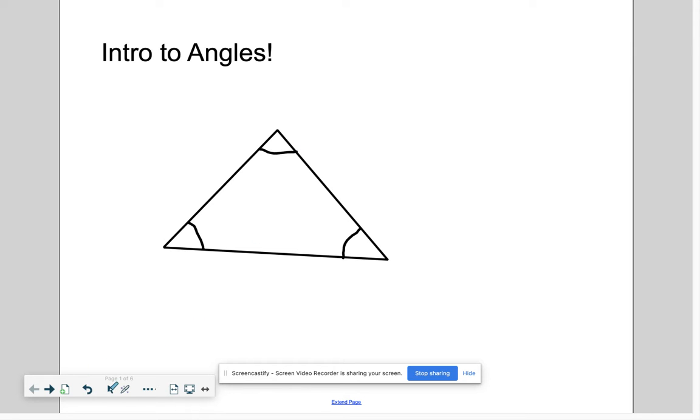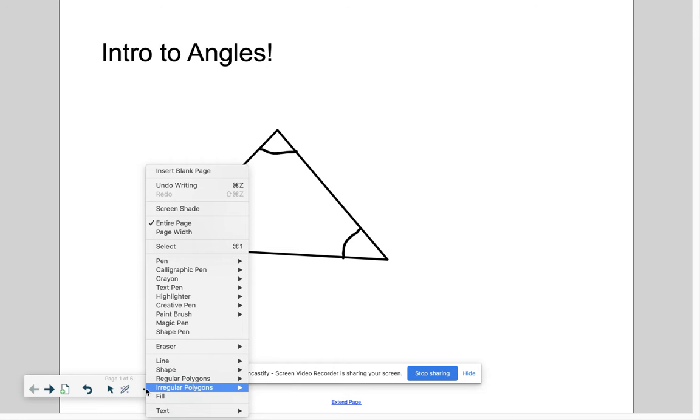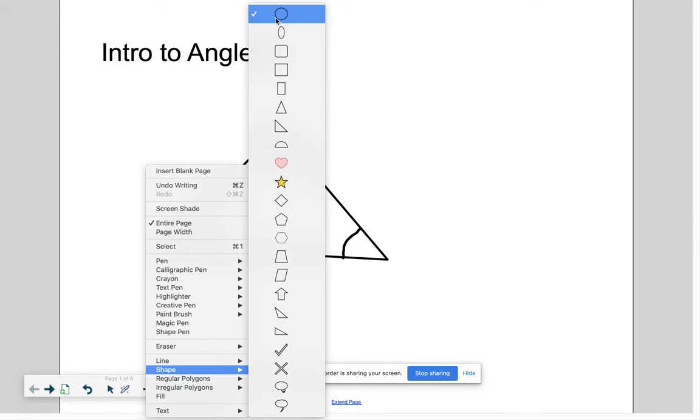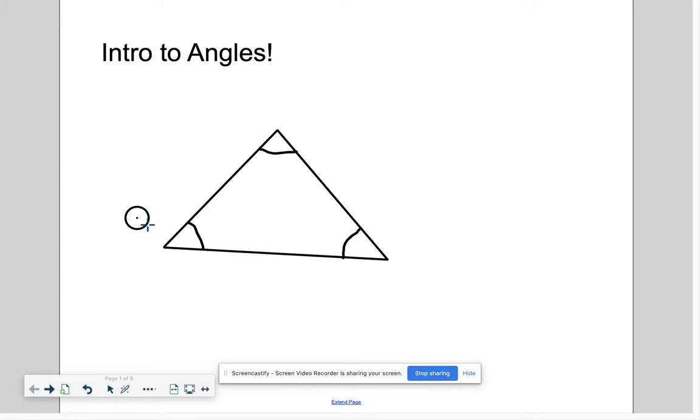But right now, what you need to understand is that in a full circle there are a certain number of degrees. So say I wanted to take a circle and put it on this triangle here. The measurement between these two lines is called a degree measurement.